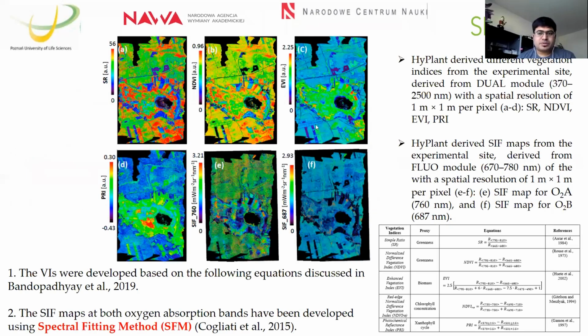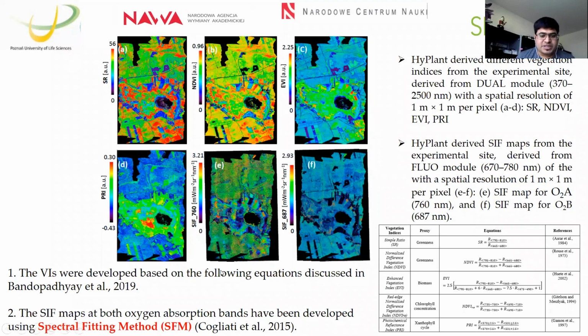So first of all, these are the derived maps of spectral vegetation indices from A to D, showing the spectral diversity of the HyPlant-derived reflectance-based vegetation indices: simple ratio, NDVI, EVI, and PRI.